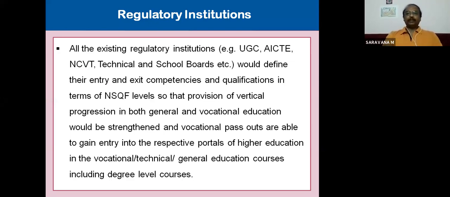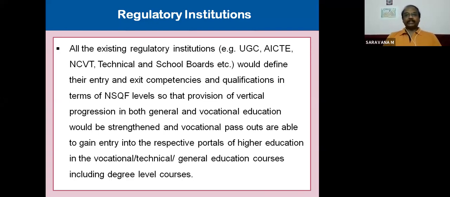See, we have seen one person, an ITI boy, can pursue a BCom or BSc degree. This BCom, BEC, BSc and all come under UGC, University Grants Commission. And we have also discussed that this BCom graduate can pursue a technical qualification. This technical qualification, that is a professional qualification, BE, Bachelor of Engineering courses and all come under the All India Council of Technical Education, AICTE. And this ITI certified person belongs to NCVT, so it is an NCVT certificate. So UGC, AICTE, NCVT should have a link, you know, that is why they are considered regulatory institutions.